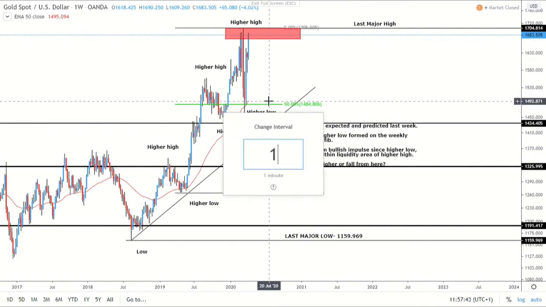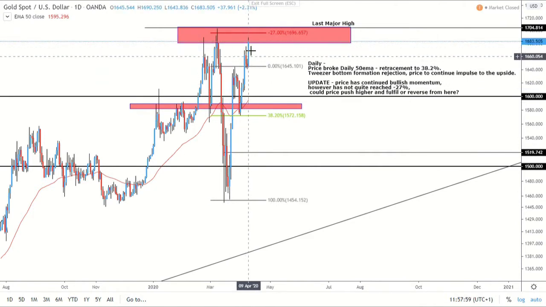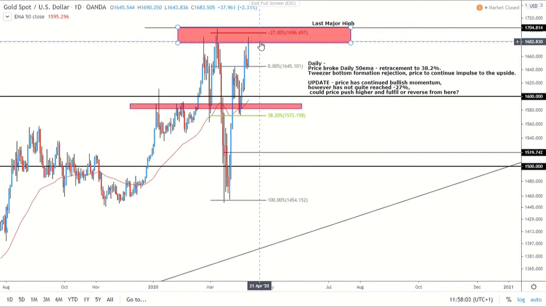So go on to the daily. On the daily, we can just see that impulsive downside and then sort of that impulse straight back up. And obviously, we had sort of higher lows made. We can see the price is nearly at that minus 27%, which I think when we go on the lower time frames, we have actually achieved. So obviously, having a small correction, then a big impulse, price looks like it's running out of steam, and maybe it's just getting that last sort of exhaustion out.